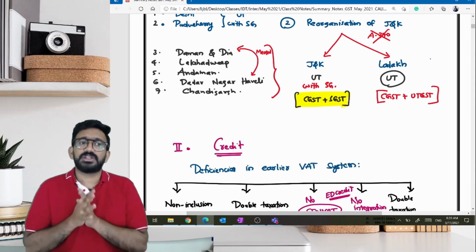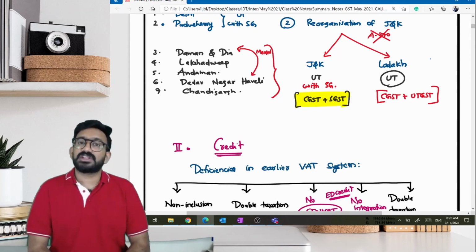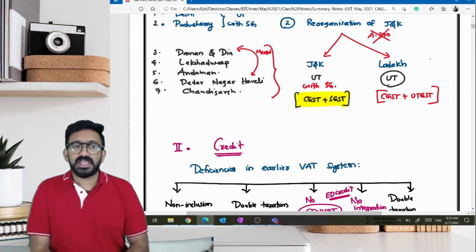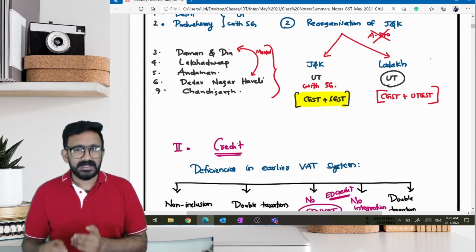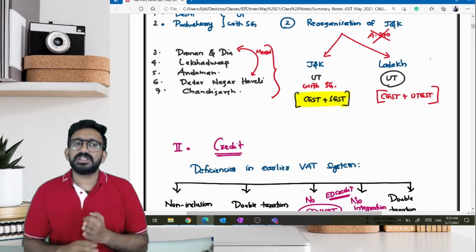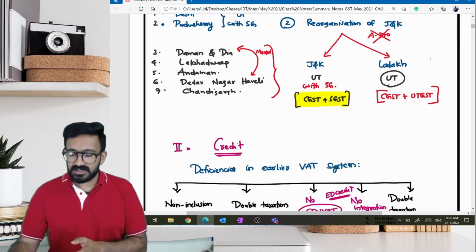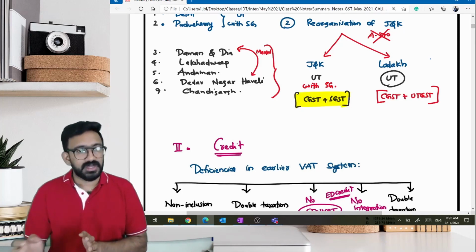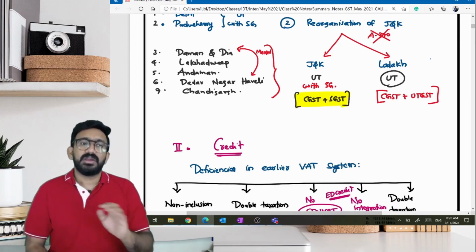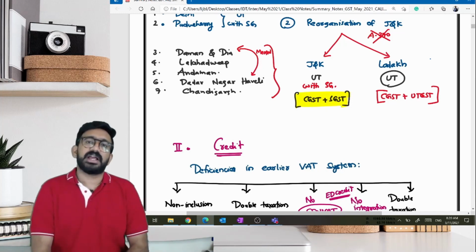So they constituted something called Article 370 in the Constitution, which gave extra powers to Jammu and Kashmir, saying that except for external affairs, defense, and telecommunication, any other thing that is made applicable to the rest of India will not automatically be applicable to Jammu and Kashmir as well.